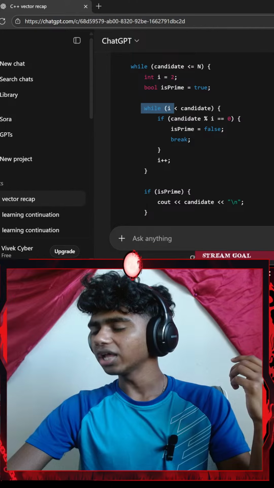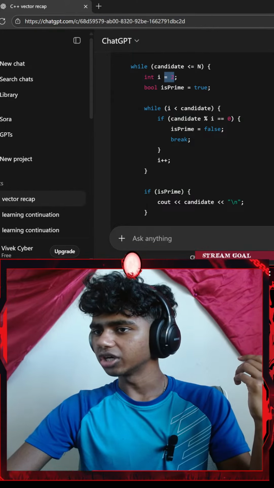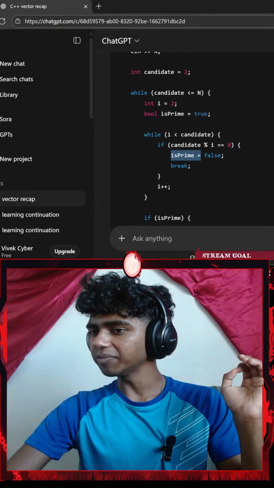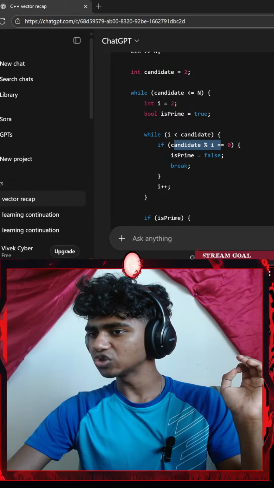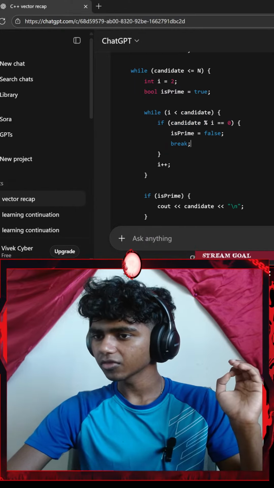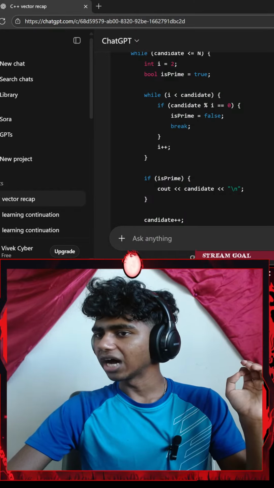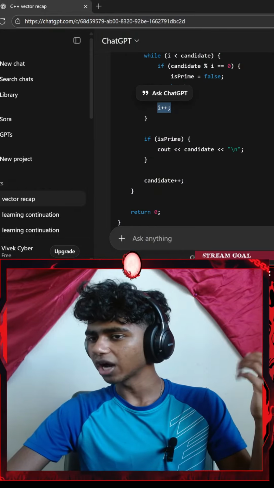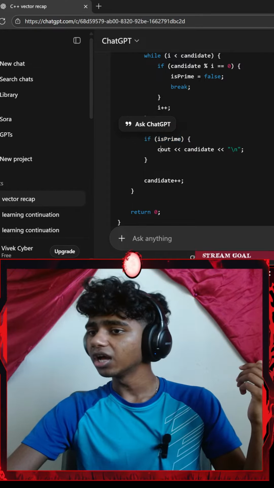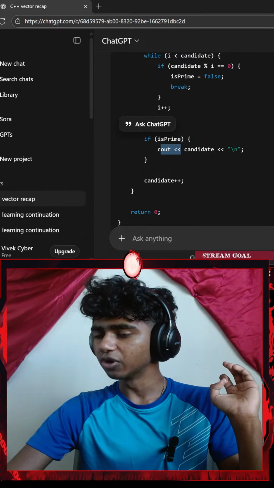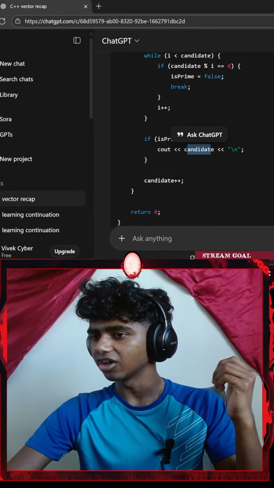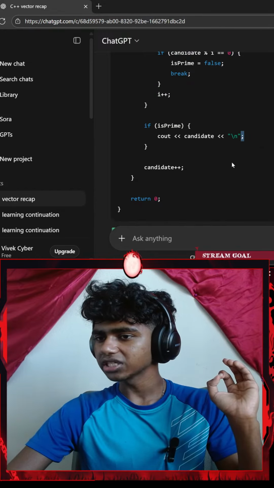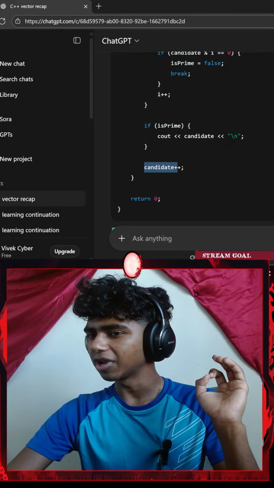Then add a while loop. So while my i, which is currently set to 2, is less than my candidate, isPrime equals false if my candidate modulus i equals 0. Okay, and then I break my while loop. And then outside my second while loop, I go with i plus plus. And then outside my first while loop, I go with the if statement. If isPrime, I go with a standard console output with an insertion operator. I insert candidate, another insertion operator of a newline ending with a semicolon. And then I go with candidate plus plus.